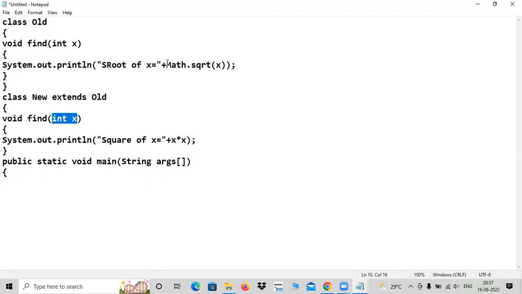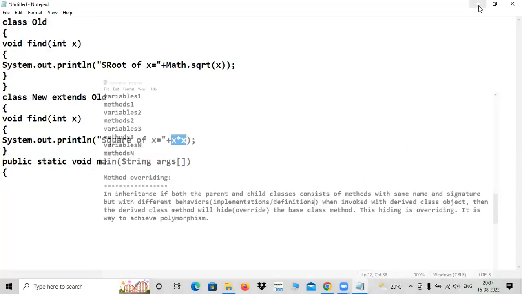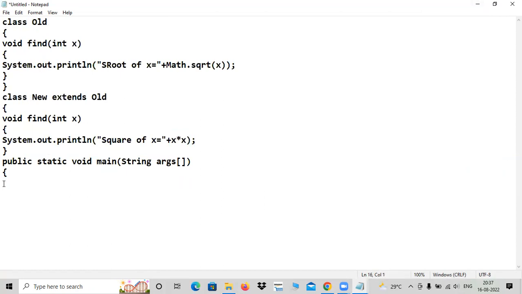Here you are finding square root of a number. Here you are finding square of a number. Yes, implementations are pretty different. So in that context, if you create object for which class? Derived class. When such a method is invoked with a derived class object, then the derived class method will hide the base class method. Let me create object for derived class. Derived class here is new, is it not?